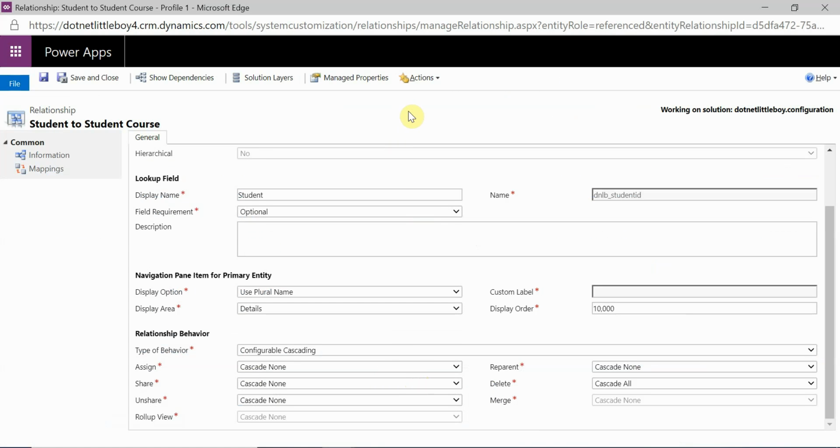So this is how you will configure your relationship behavior. When you are configuring the relationship, make sure what kind of relationship behavior you want between these two entities, and you can configure it as per your business requirement. So this was the introduction and the knowledge sharing of the relationship behavior. Okay, now the next part I had mentioned before.